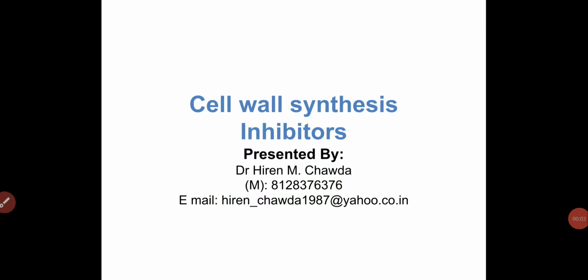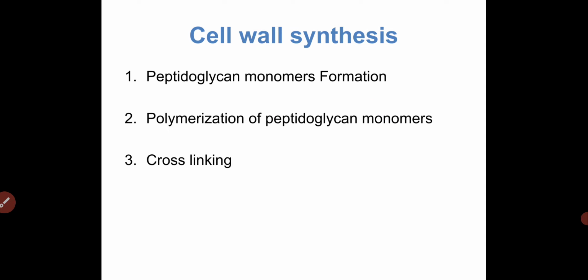Today we discuss how cell wall synthesis occurs in bacteria, and the cell wall synthesis inhibitors. So let's start. Cell wall synthesis is a very complex process. If you want to simplify it into 3 steps, the first step is peptidoglycan monomer formation. The second step is polymerization of the peptidoglycan monomers, and the third step is cross-linking or lattice work. So let's see how the formation of the peptidoglycan monomers occurs.